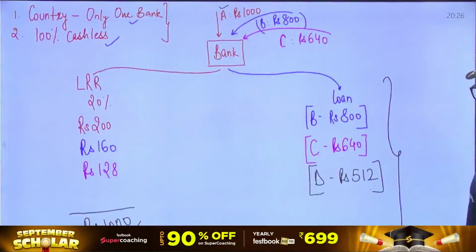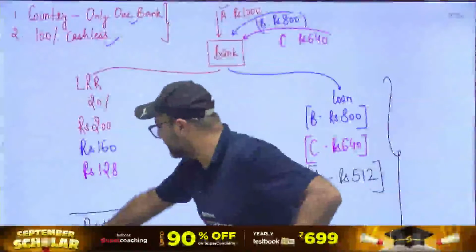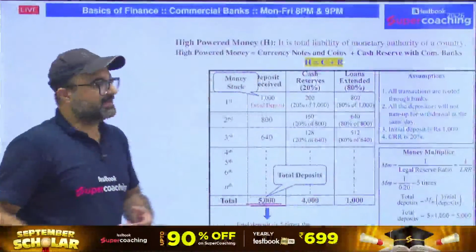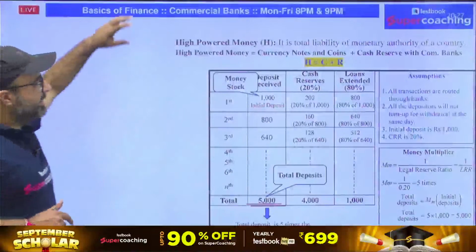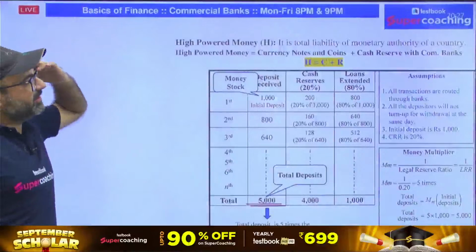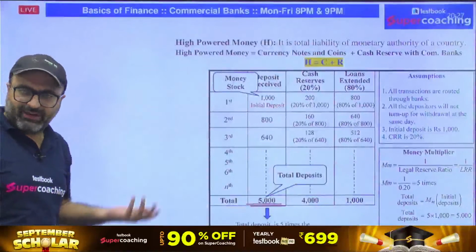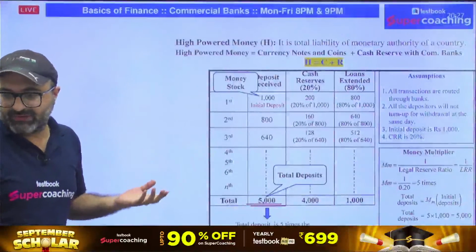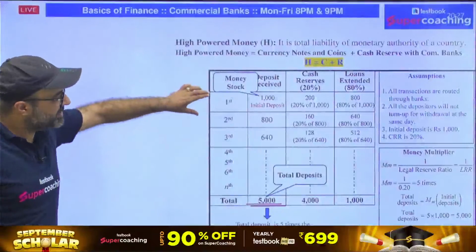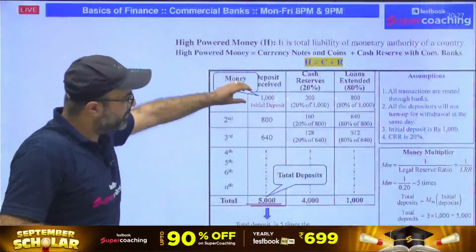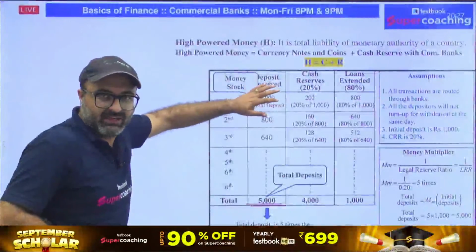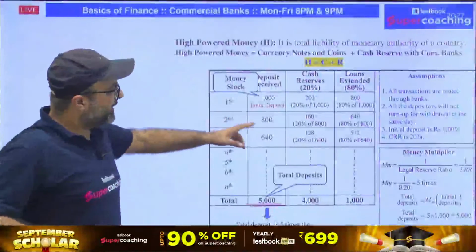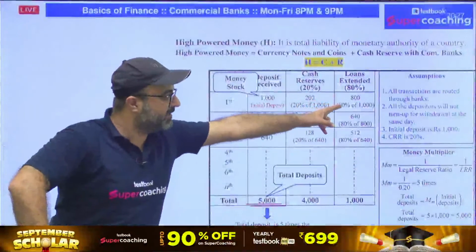If you want to check this table again, I have a detailed explanation of this on the screen, as you can see. Please pay attention. As I said, we are talking about a situation where we have assumed that in India we have only one bank, or I'm saying that we have taken all the banks as a single unit. The moment we have taken all the banks as a single unit, the first individual has deposited 1,000 rupees. This is what we have received initially, or this is what we have received externally. Out of that, 20% is reserved and rest 800 can be given on loan.